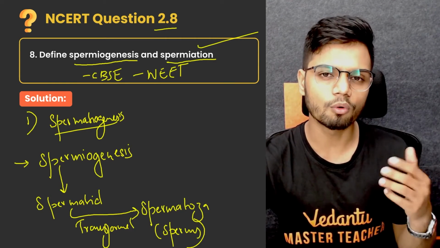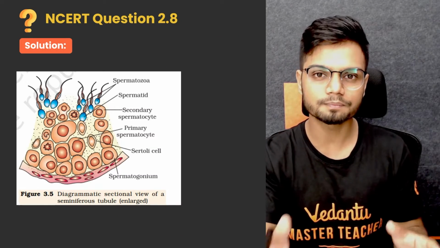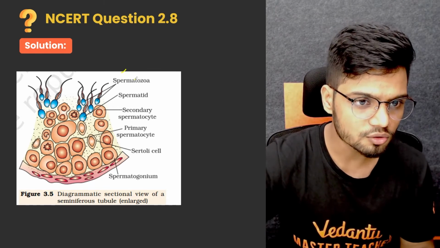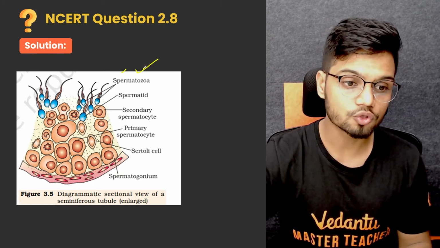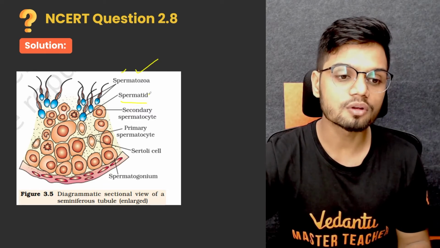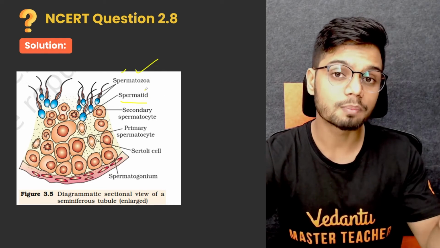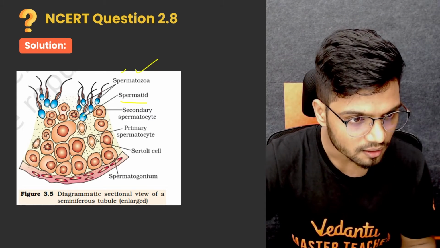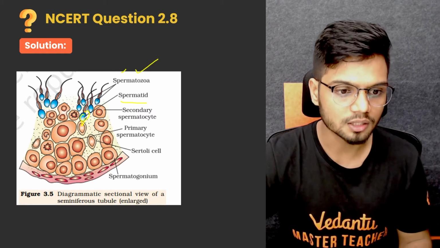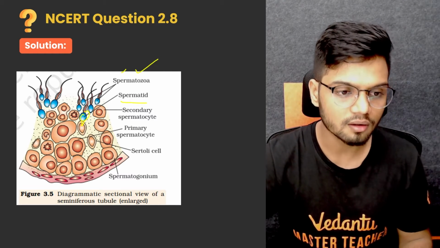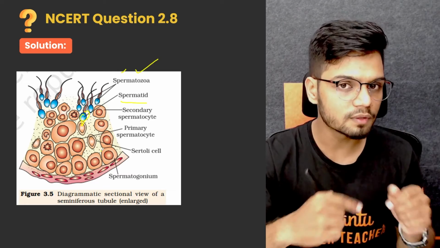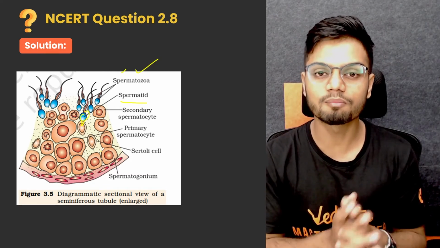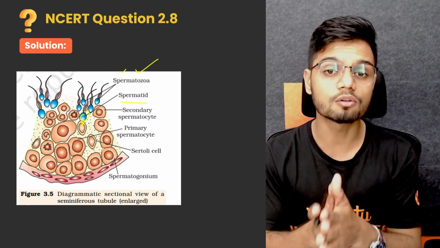Now if you want to look more into it, let's quickly look at the structure which is given in your NCERT. NCERT says here, this is your spermatozoa, spermatid. Transformation of spermatid to spermatozoa is spermiogenesis. Then you have your sperm. Can you see the sperm is embedding its head into the Sertoli cells, and release of this sperm from the Sertoli cells, from the seminiferous tubule, is called spermiation. There it is, the complete definition of both spermiogenesis and spermiation.